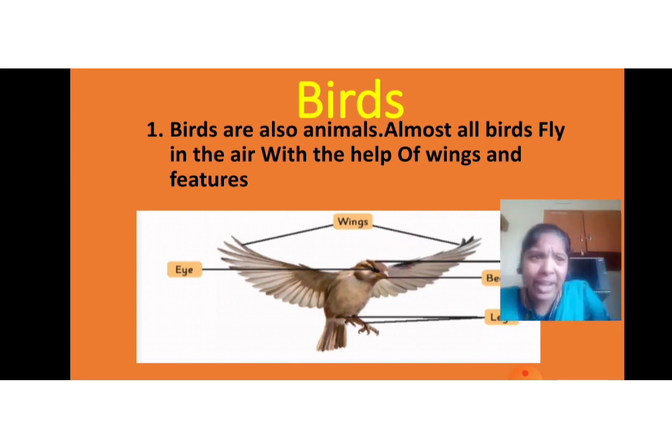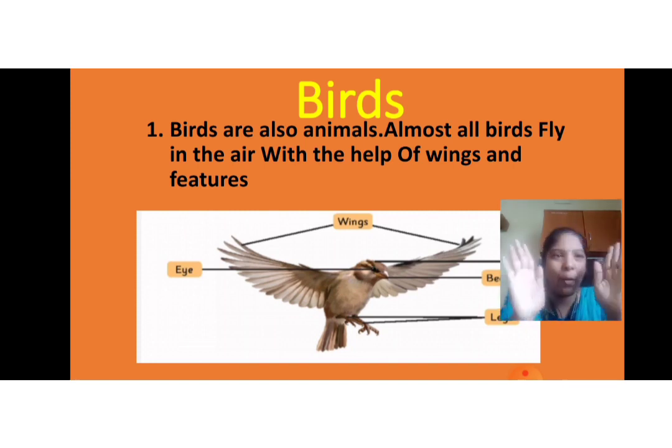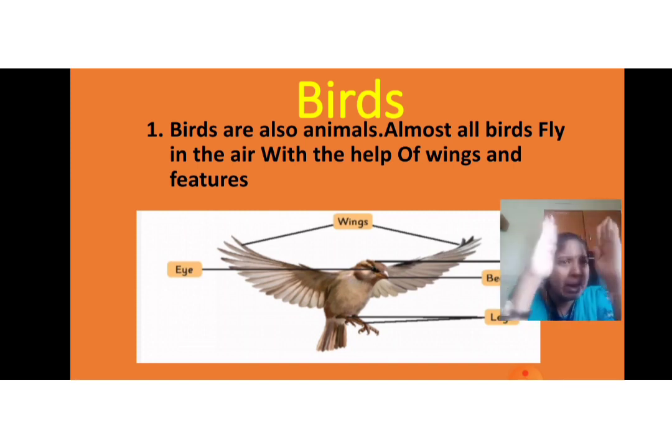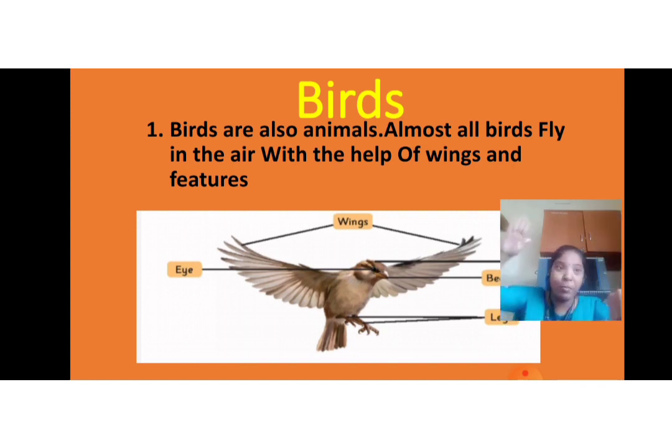Do we all have wings? No, we only have two arms. With the help of the arms, can we fly in the sky? No, we can only swim in the water. But the birds can fly using their wings.